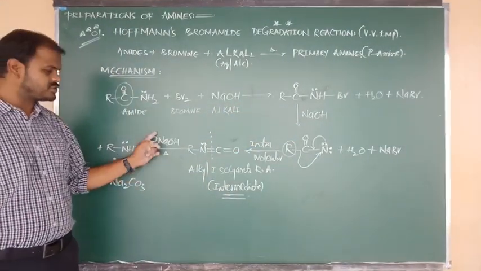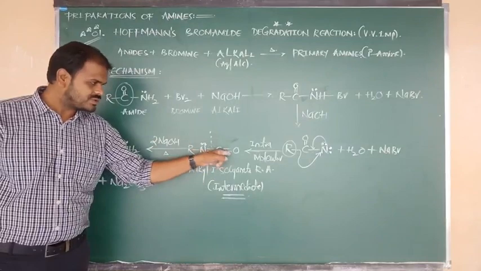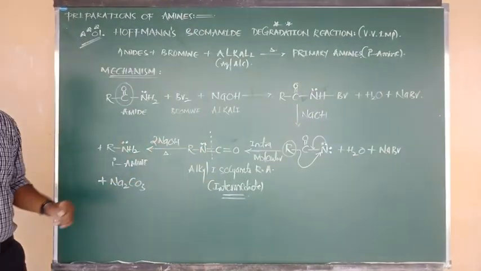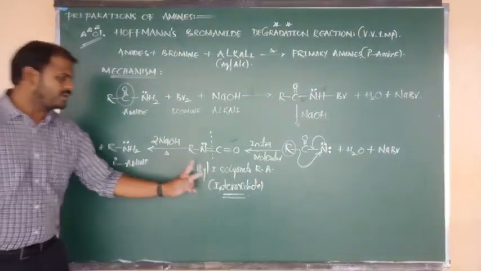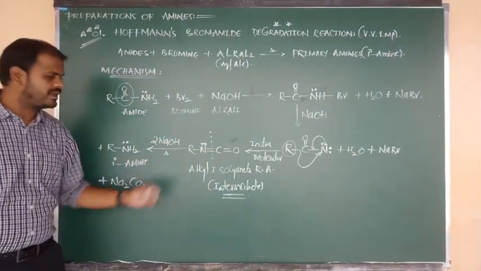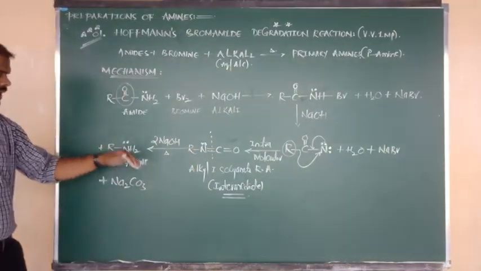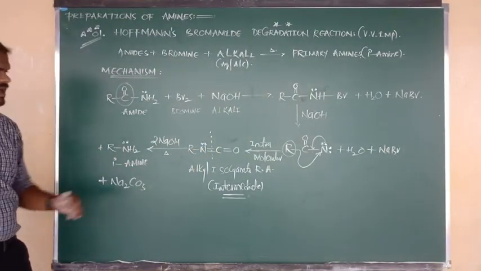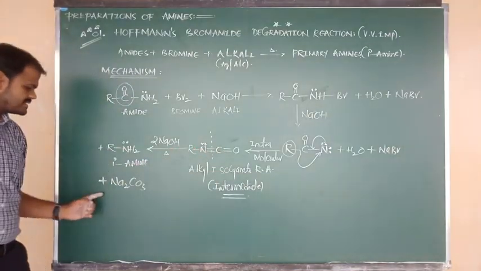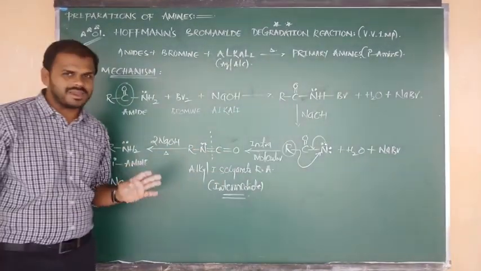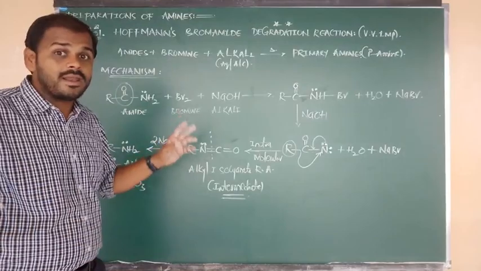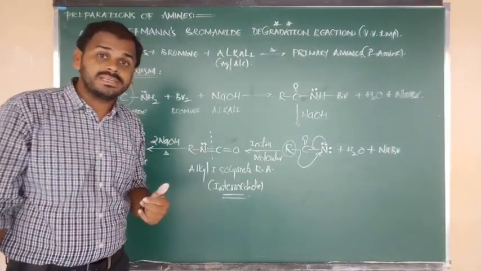So alkyl isocyanate, upon heating with 2 moles of NaOH, bond cleavage takes place between N and C, so the remaining groups bonded to N are converted into primary amine. The C double bond O group was degraded in the form of what, beta? Na2CO3. So what are the final byproducts in the Hofmann bromamide degradation reaction?